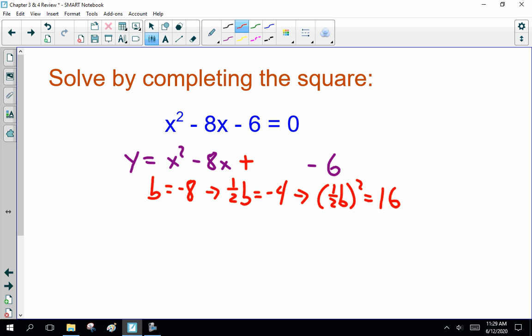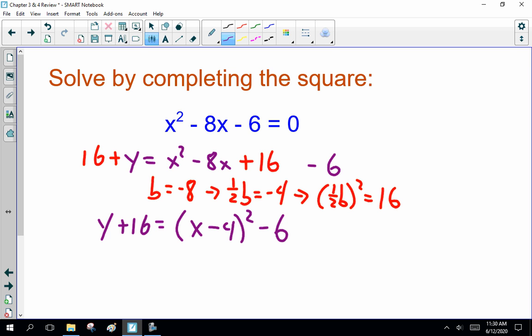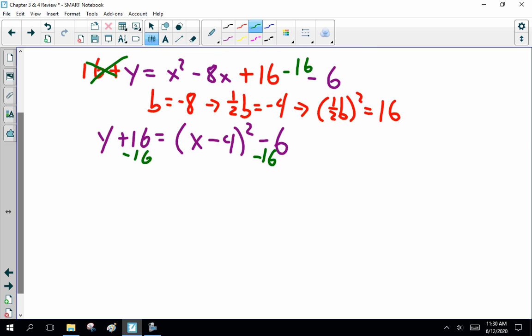So, now, here I have to be careful because there's a couple different ways to do this. And I'm having a complete brain fart which way I showed you. Did I add 16 to both sides? I think I did. I'll do it this way. So y plus 16 equals x minus 4 squared minus 6. Now, here I've got to get rid of my 16. Now, different versions of this, I would just go minus 16 on this side also, but no, I don't think I showed you that way. Anyway, I hate this getting old. I used to be able to remember this. y equals x minus 4 squared minus 22.